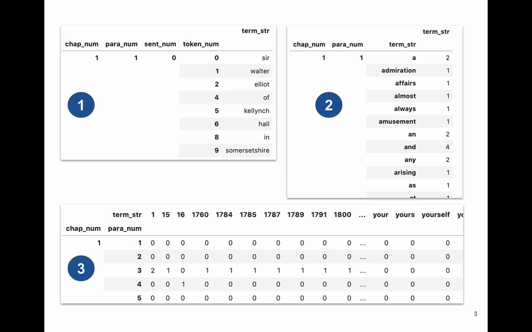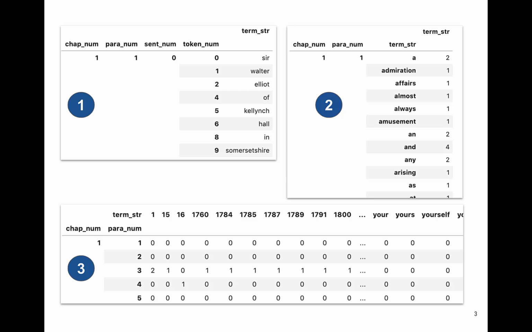Here we're going to choose the paragraph, and what we see then is an alphabetical ordering of the contents of that paragraph, and we see a numeric value associated with the frequency or the count of each term in that particular bag. So we can see that in chapter 1, paragraph 1, the word "and" appears 4 times.